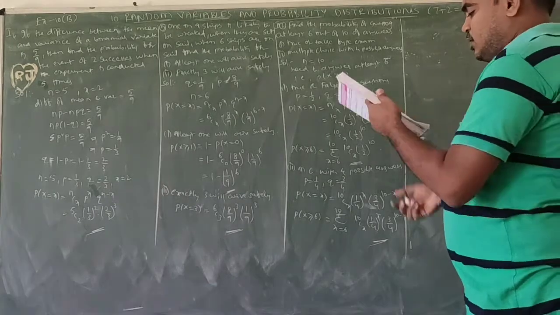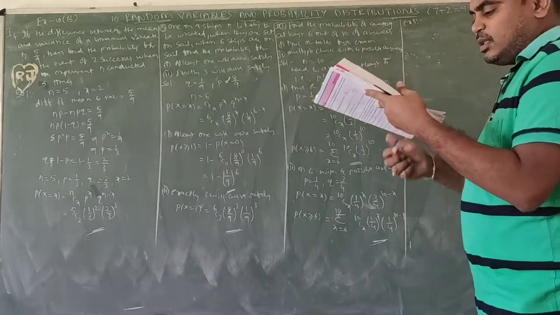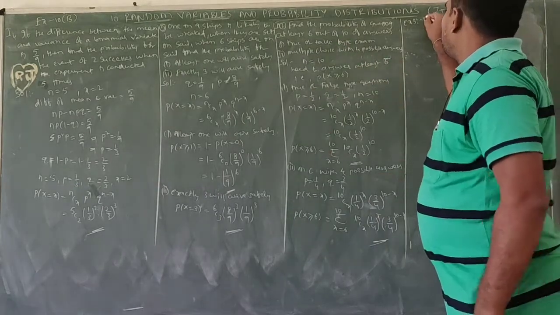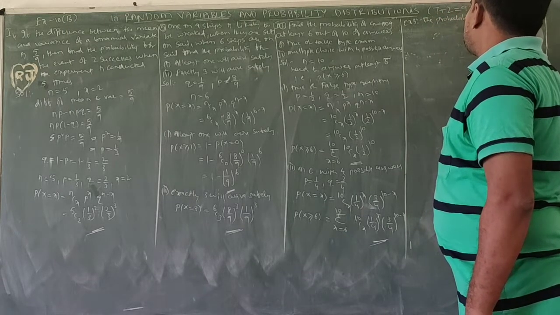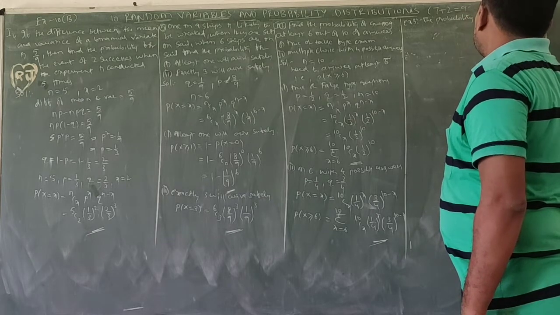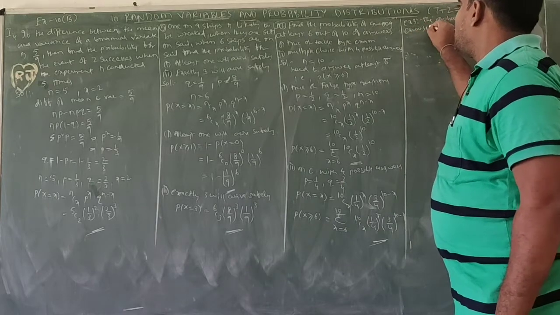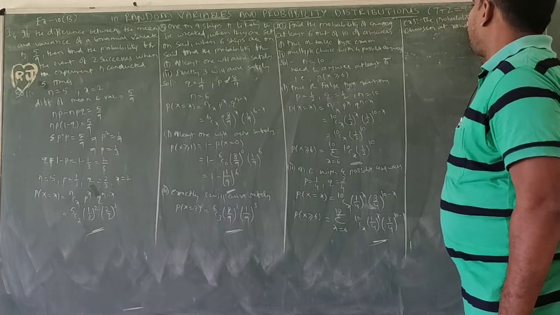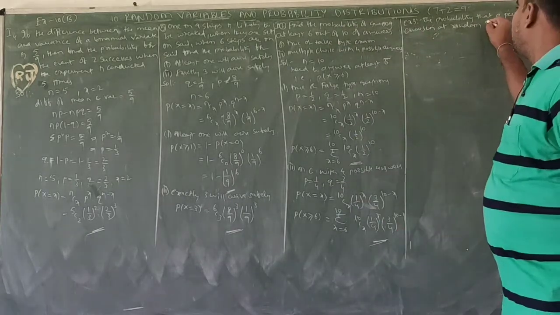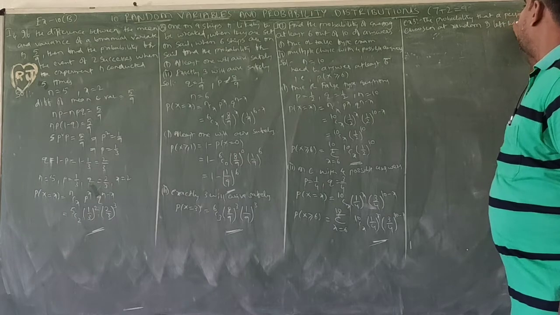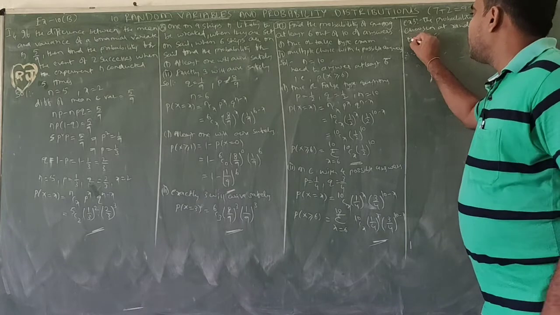So example 3. The third example: the probability that a person chosen at random is left-handed is 0.1.